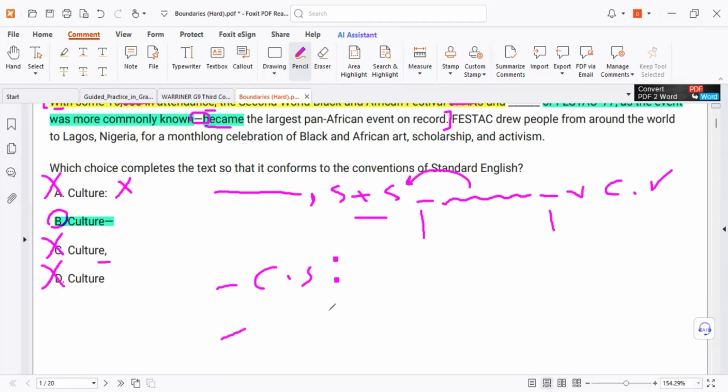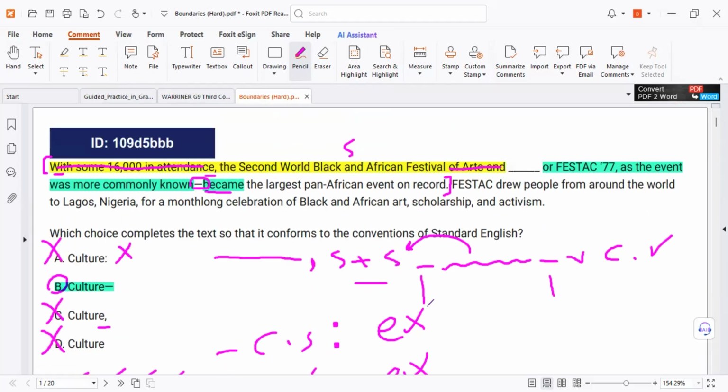Colon or single dash: before it must be a complete sentence. Remember, John, I say sentence, any type of sentence. Simple, complex, compound, compound-complex. It can be any type. After the colon, it can be an explanation. So we follow the rules. That's all.